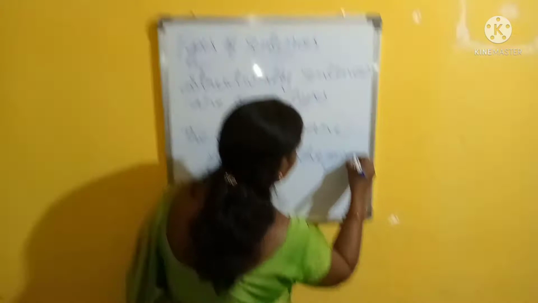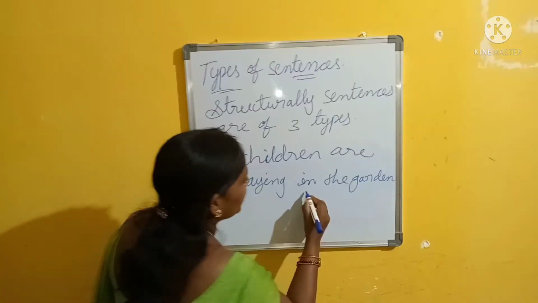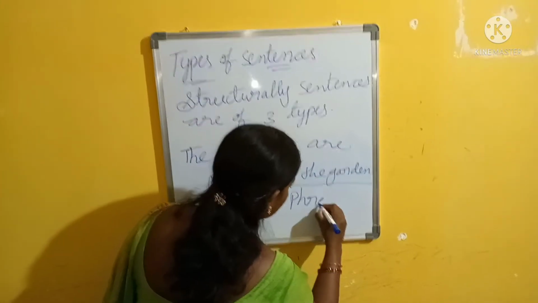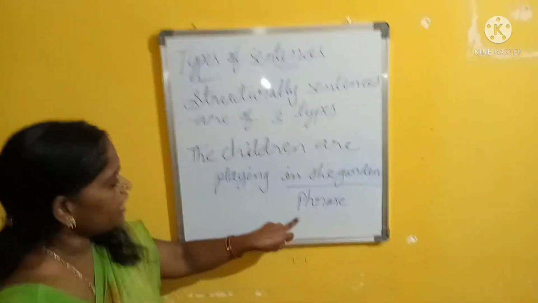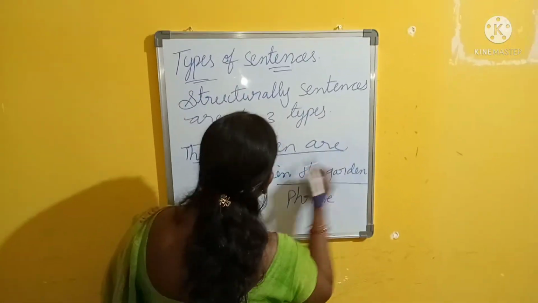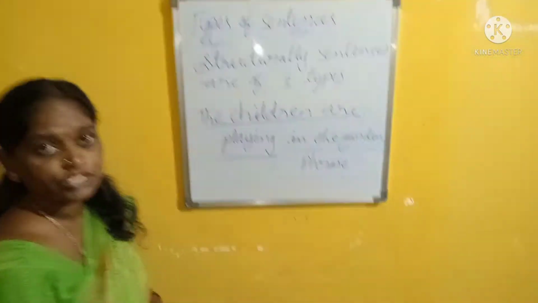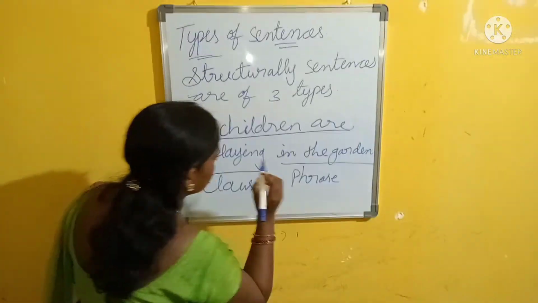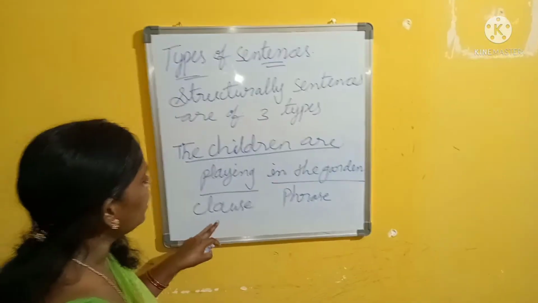The children are playing in the garden. In the garden, this is a phrase. A phrase is giving additional information to the class.